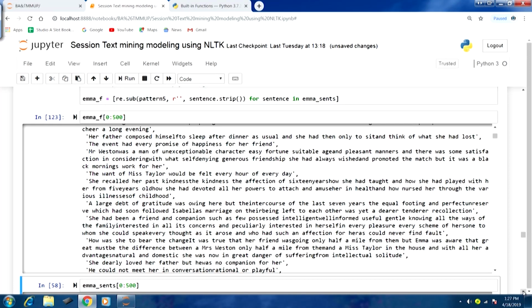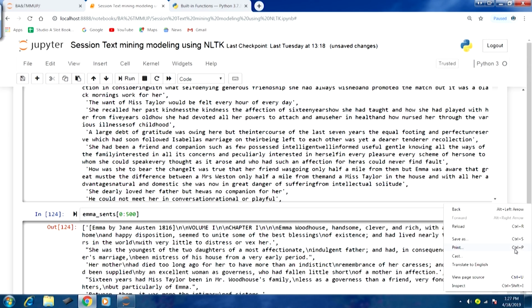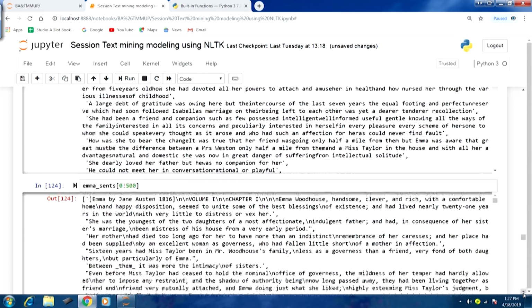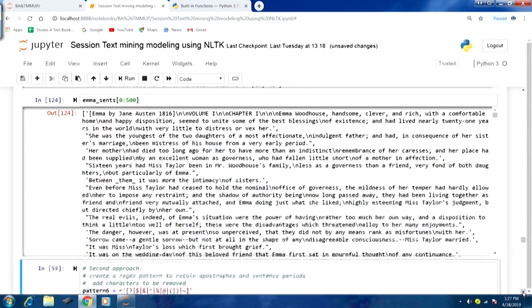So, this is another approach that can be used, and you can compare this with the Emma underscore sents output. You can see all brackets, opening brackets, closing brackets, slash, dot, the period character, all those things are gone here. You can compare the output, and double dash, all those things you will not be able to see now.